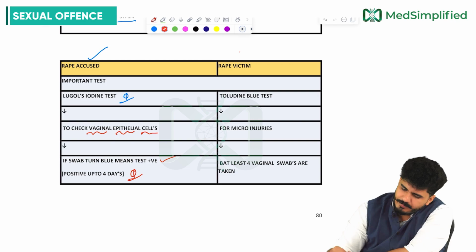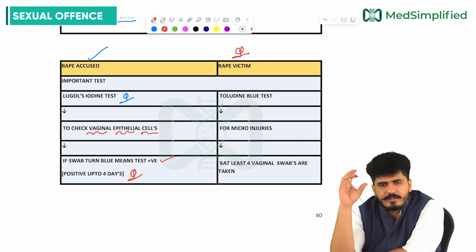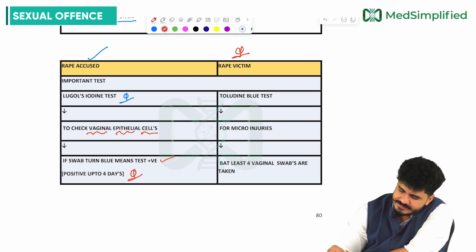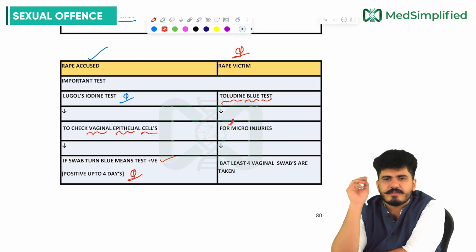Now coming to the rape victim. Which test is there for the rape victim? For the rape victim, we have the toluidine blue test, for the micro injuries, my dear friends.